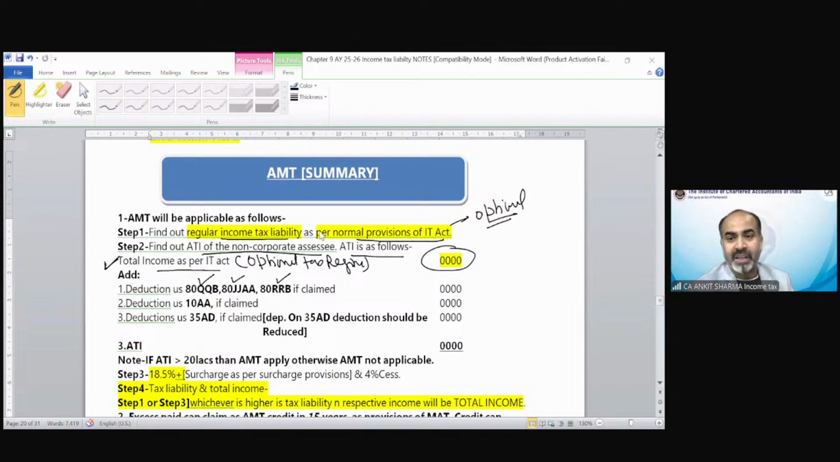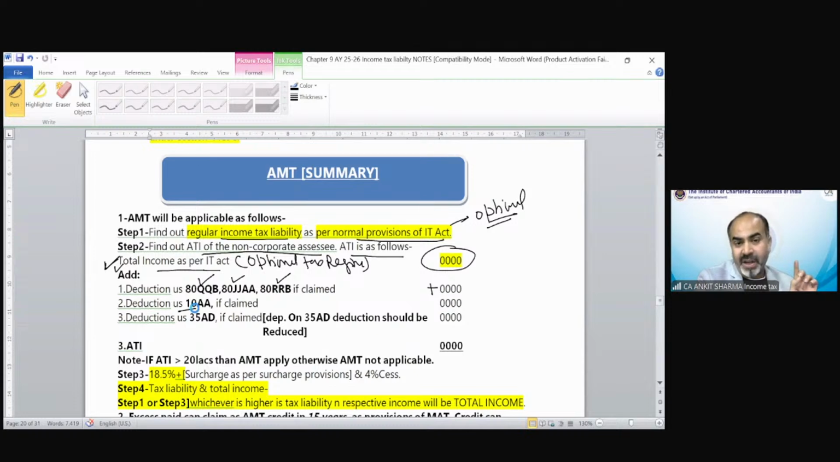And 80RRB is for, Nitin has already sent the answer, royalties on patent. Very well done. So if these deductions have been claimed, look, we are taking the total income. Clear? That means after deduction. So if in that total income we have claimed deduction of section 80QQB, 80JJAA or 80RRB, then we need to add back those deductions. Only these three deductions need to be added back.